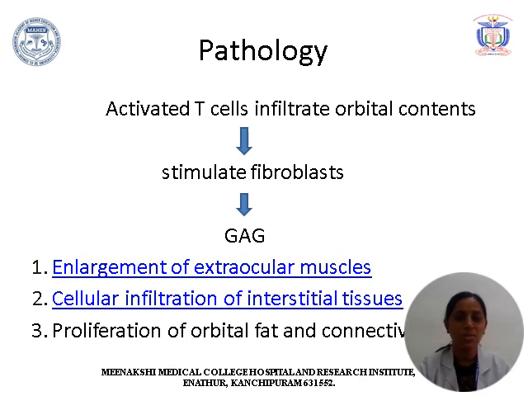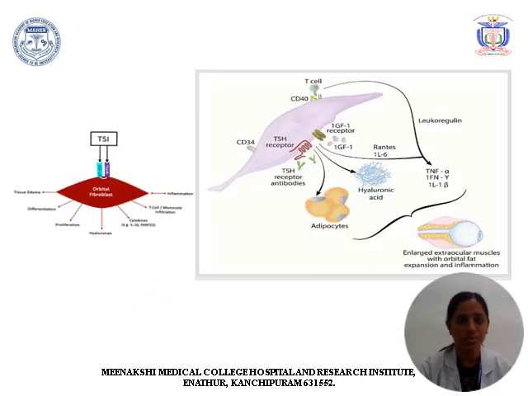The main pathology behind this disease is activated T cells infiltrating the orbital content, which stimulates the fibroblasts to produce glycosaminoglycans. This glycosaminoglycans causes excessive imbibition of water, leading to enlargement of extraocular muscles, cellular infiltration of interstitial tissue, leading to proliferation of orbital fat and connective tissue.